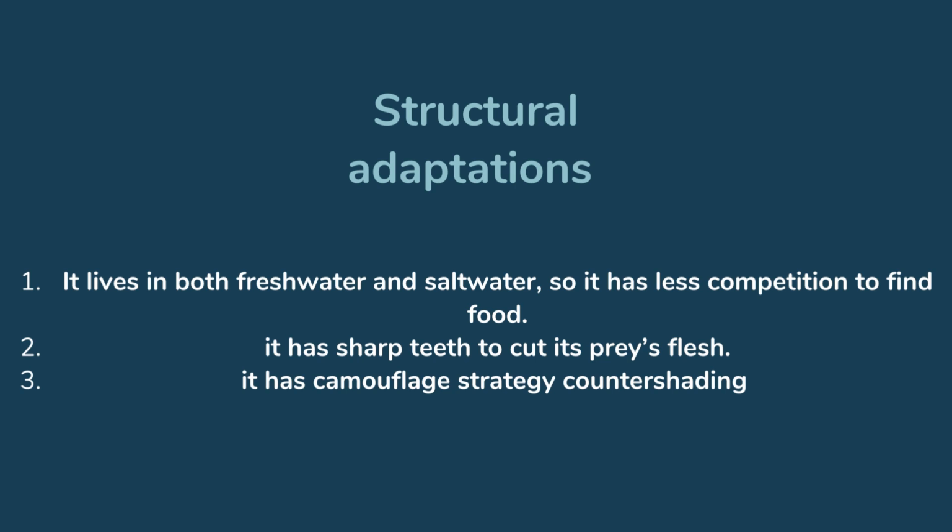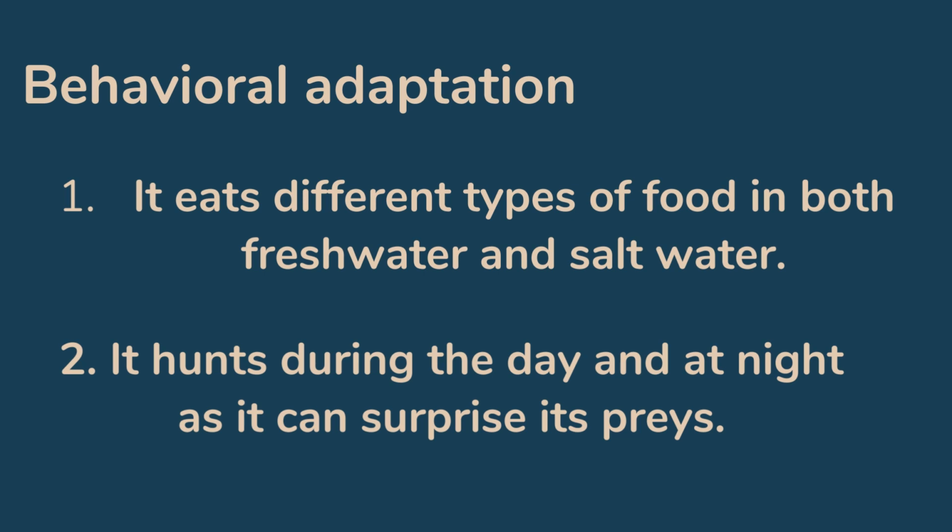Okay, let's now go to the behavioral adaptation, and it has two behavioral adaptations. The first one is that it eats different types of food in both fresh water and salt water, okay? It has a variety of food because it lives in both fresh water and sea water or salt water. Also, the second point in the behavioral adaptation, it hunts during the day and at night, so it can surprise its prey.